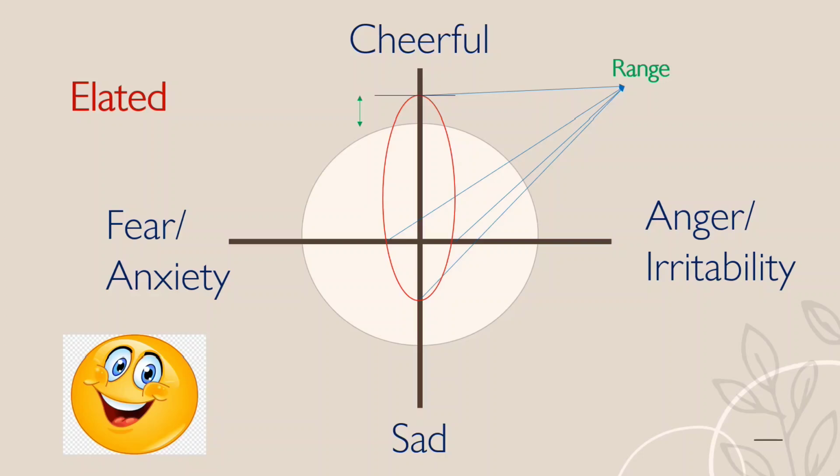If you find such a situation, one can say the patient is in an elated state of emotional expression. So range is increased. You can see the green double arrow. The range has gone upward from the circumference of the circle. It is more intense to trivial matters or in the absence of external stimuli.